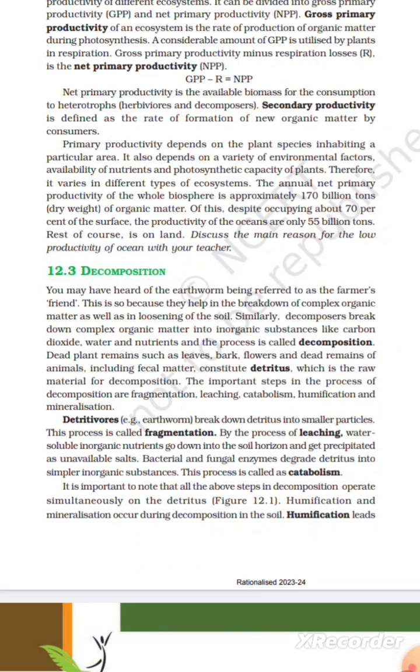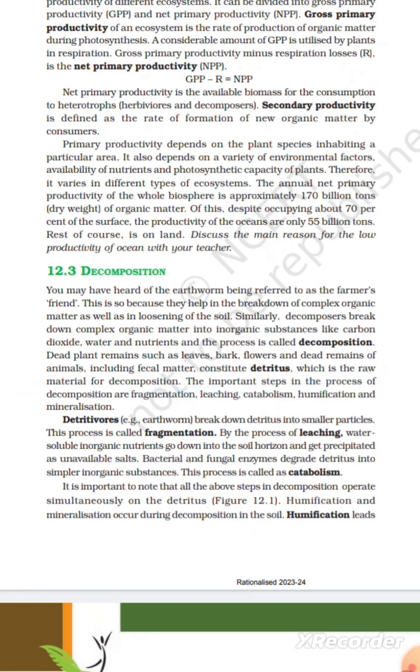12.3 Decomposers. You may have heard of the earthworm being referred to as the farmer's friend. This is so because they help in the breakdown of complex organic matter as well as in loosening of the soil. Similarly, decomposers break down complex organic matter into inorganic substances like carbon dioxide, water, and nutrients, and the process is called decomposition. Dead plant remains such as leaves, bark, flowers, and dead remains of animals, including fecal matter, constitute detritus, which is the raw material for decomposers.